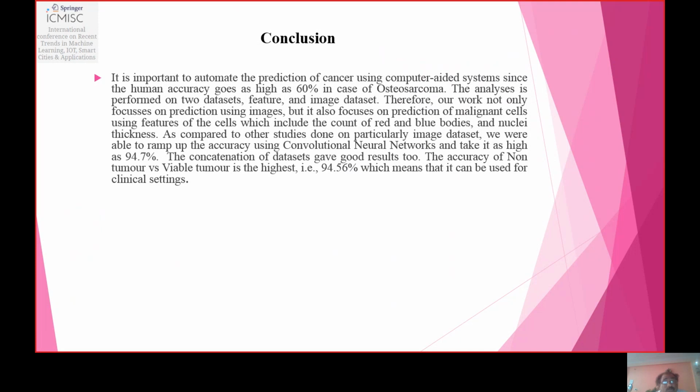The analysis is performed on 2 datasets, a feature dataset and an image dataset. Therefore, our work not only focuses on prediction using images, but also on prediction of malignant cells using features of the cells, which include the count of red and blue bodies and thickness. As compared to other studies done on this particular image dataset, we were able to raise the accuracy using a convolutional neural network as high as 94.7%. The concatenation of datasets gave good results too. The accuracy for non-tumor versus viable tumor is the highest, 94.56% among all the research papers, which means that it can be used in clinical settings.